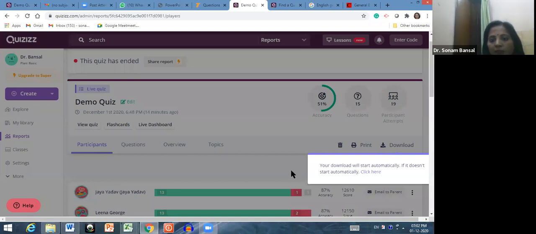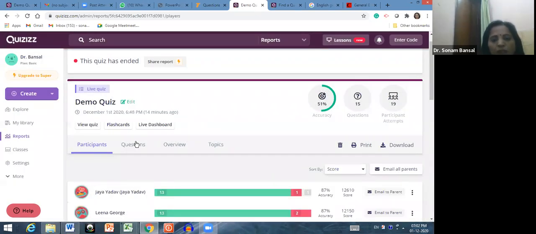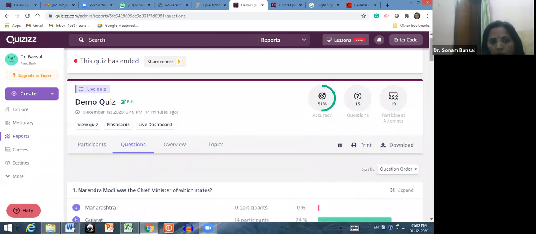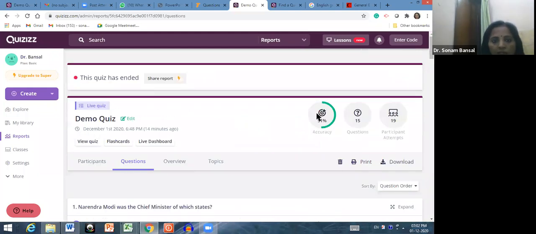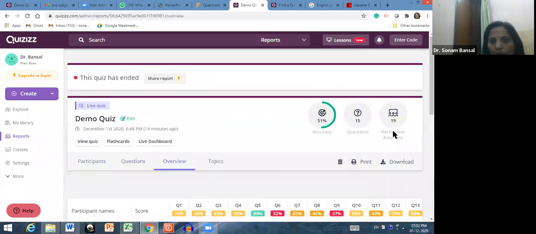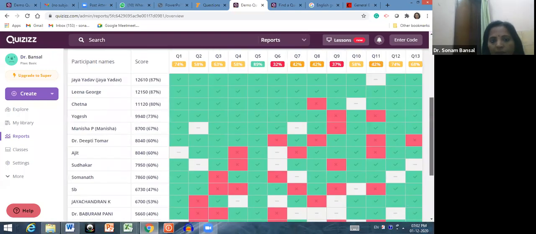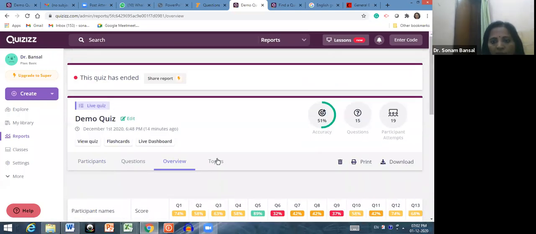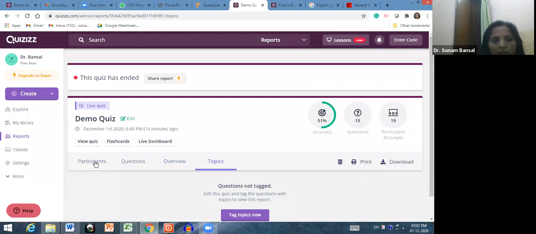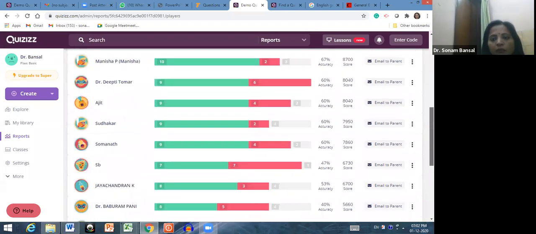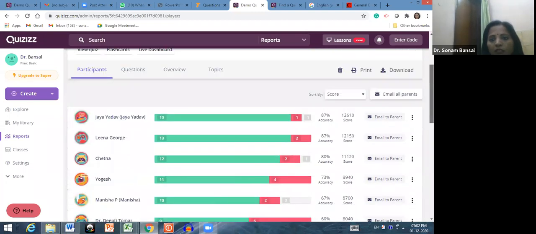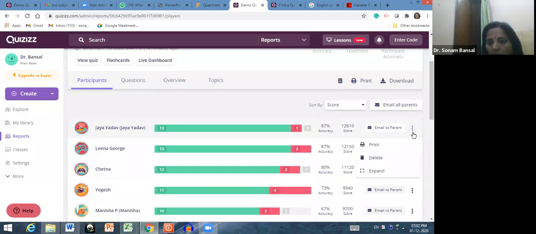This is the participant list. This is the questions list. See, this is the question wise progress bar. Okay. And this is the overview that I already showed you. See. And this is the topics. Questions not tagged in a particular topic. And this is the participant list. So you can directly download this particular score sheet. Okay. And you can print this, you can expand this, you can delete this if you don't want.